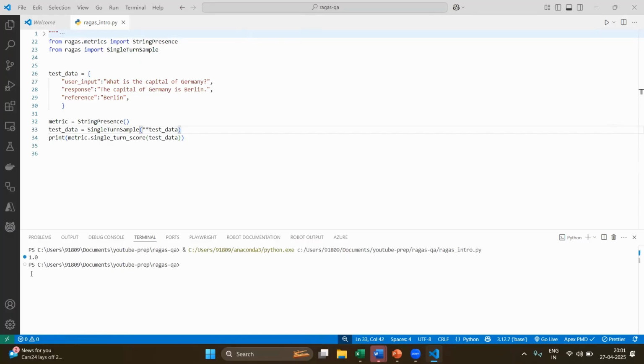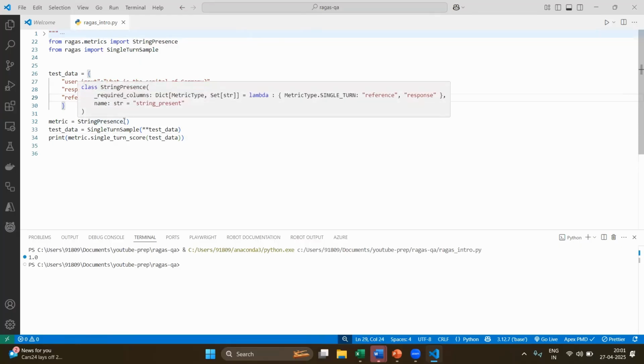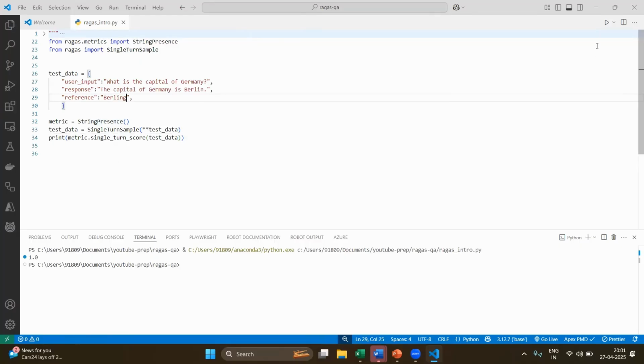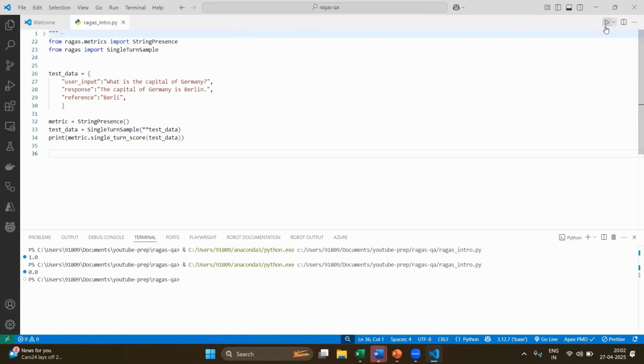Here you can see 1. So that means that it is present. Let's say I put some spelling mistake and try to see. See, it is not able to find the Berlink inside the response. If I just remove only the extra letters and try to execute, see, it is able to find Berlin inside the response.